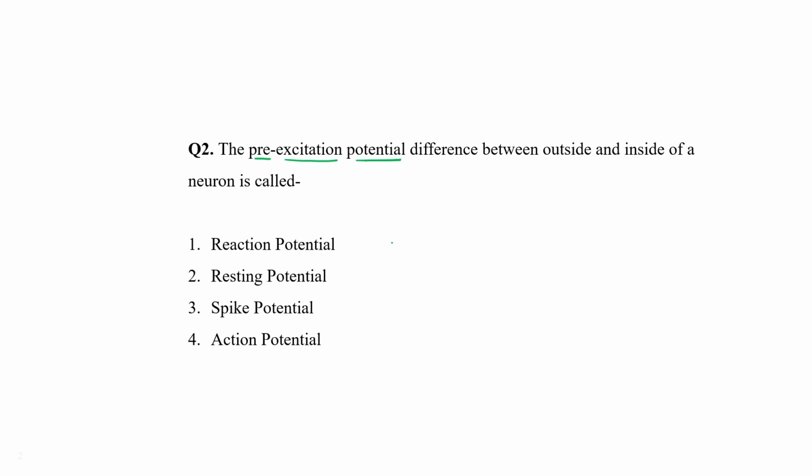When there is no nerve impulse generated, what is the normal situation? In normal situation, in a nerve, inside there is a negative charge and outside there is a positive charge. Okay, and this situation is known as resting potential. There is no conduction of nerve occur. So the correct answer of this question is resting potential. Choice number 2 would be the correct answer.